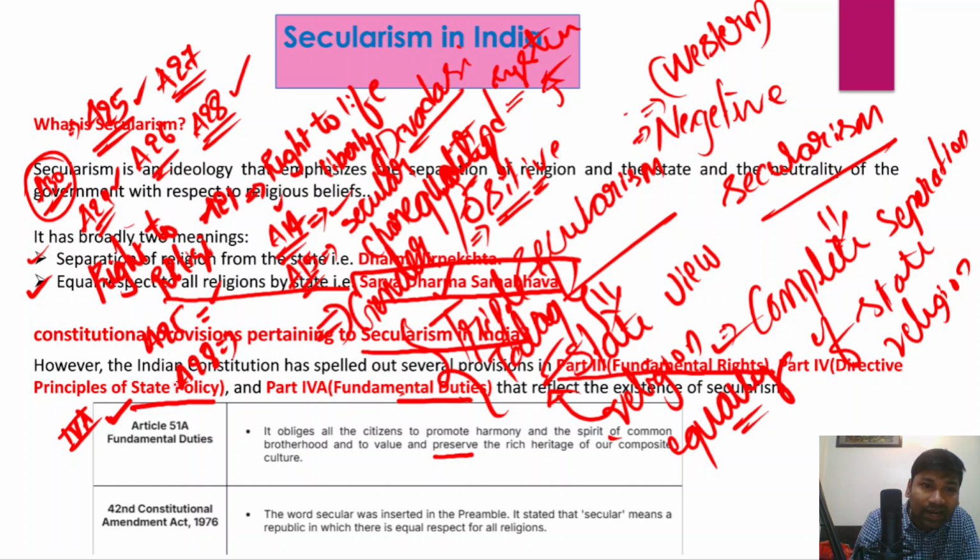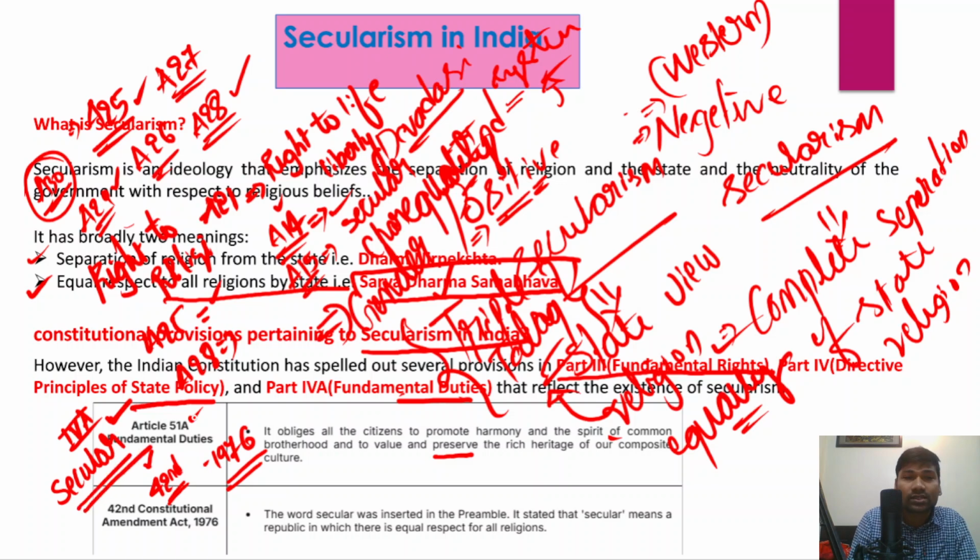So this is what Article 51A of the Fundamental Duties has been talking about. And similarly, the 42nd Constitutional Amendment Act that was made in the year 1976 has added the ideal of secularism to the Indian Preamble.